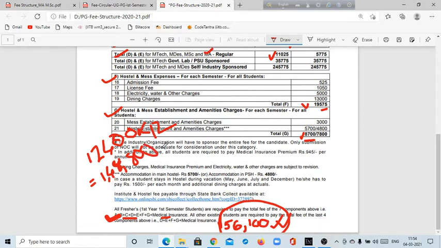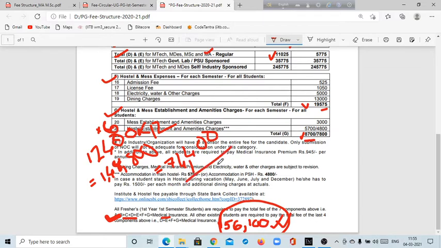And if you multiply this by 6, it will be around 74,400 rupees.